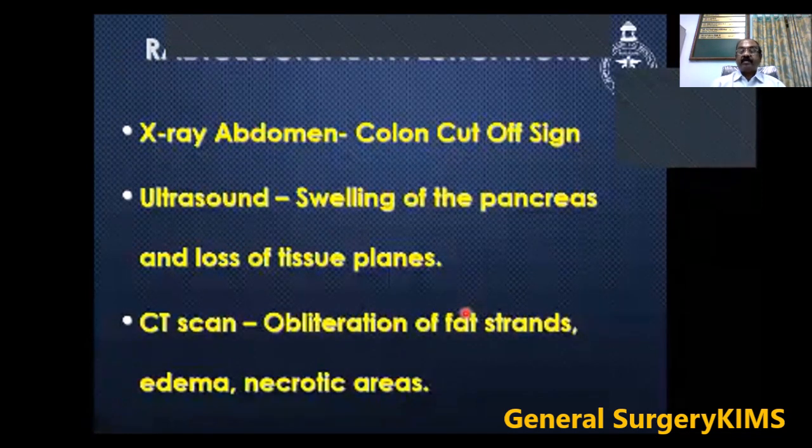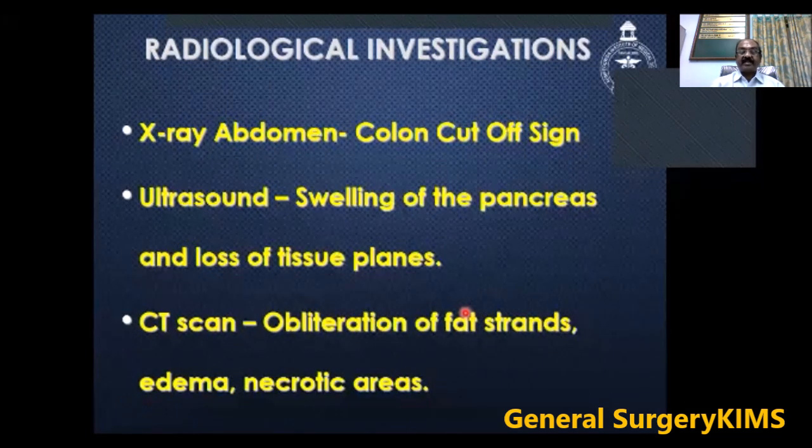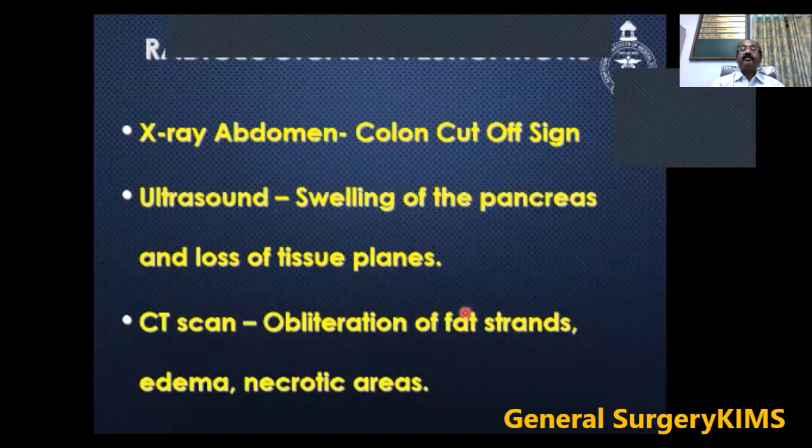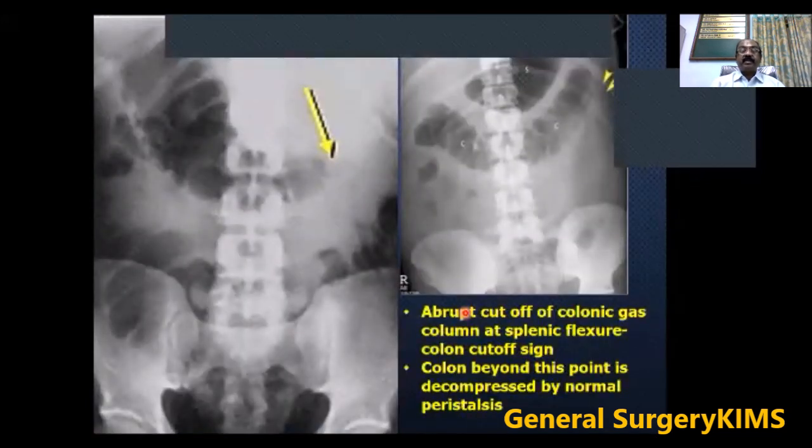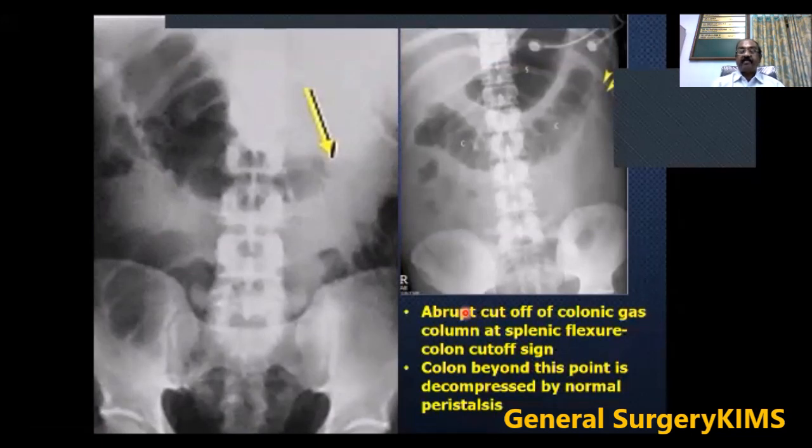Radiological investigations include X-ray of the abdomen, where you can see a colon cutoff sign; ultrasound, showing swelling of the pancreas and loss of tissue planes; and CT scan, showing obliteration of the fat strand, edema, and necrotic areas. This is the plain X-ray of the abdomen showing the abrupt cutoff of the colonic gas column at the splenic flexure. The colon beyond this point is decompressed by normal peristalsis.